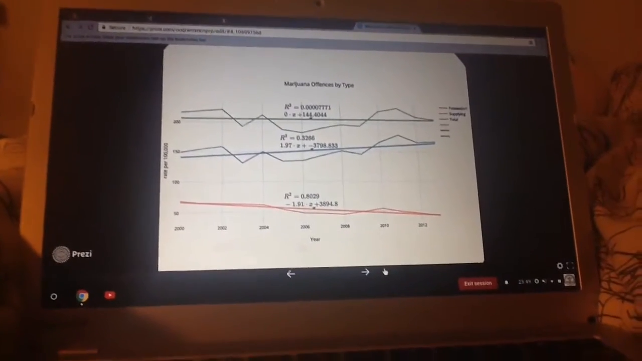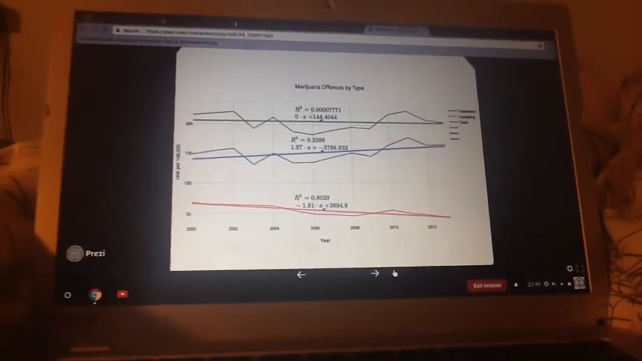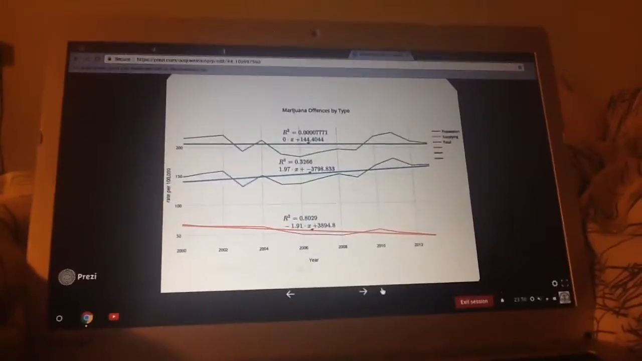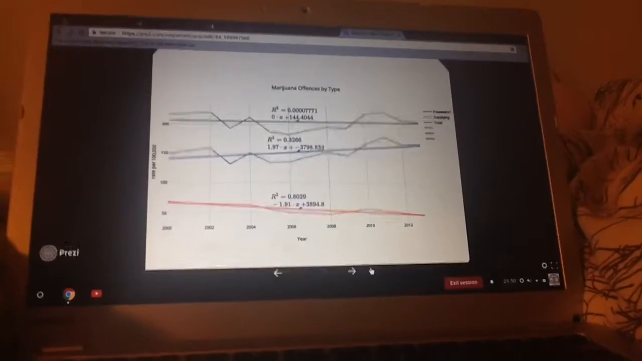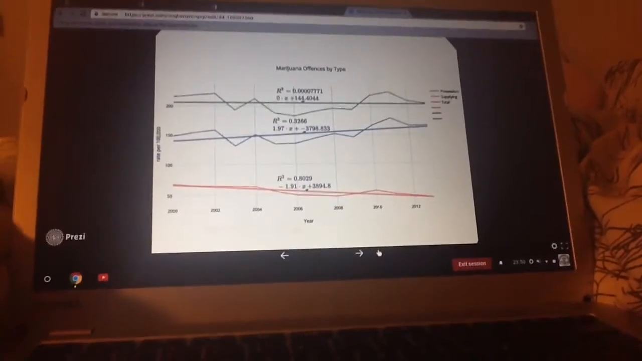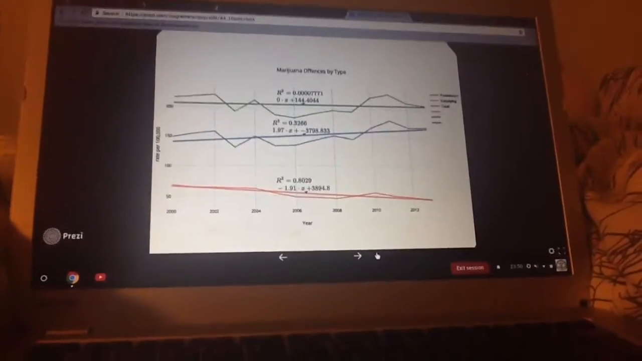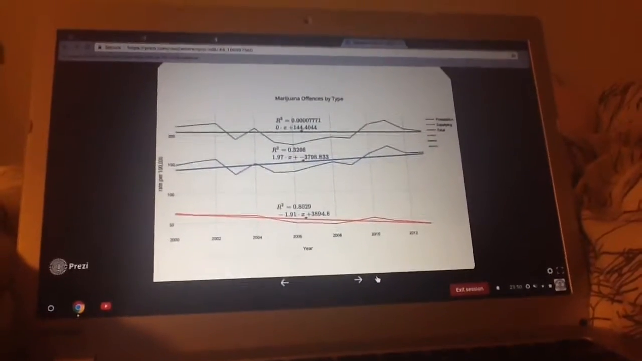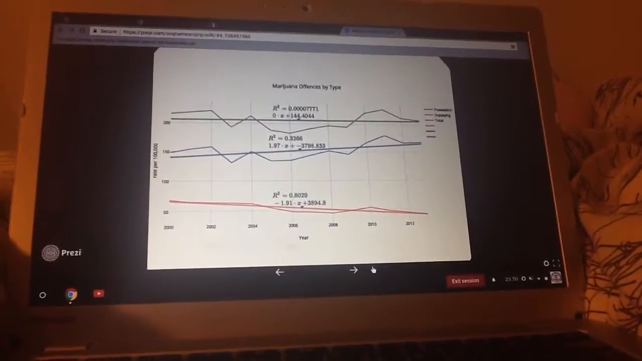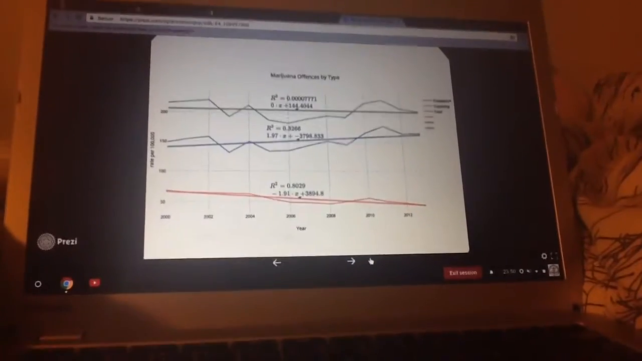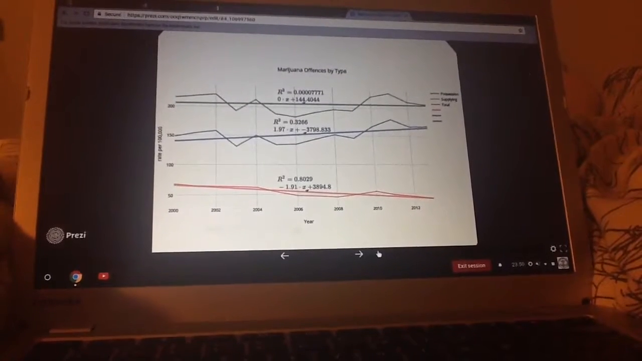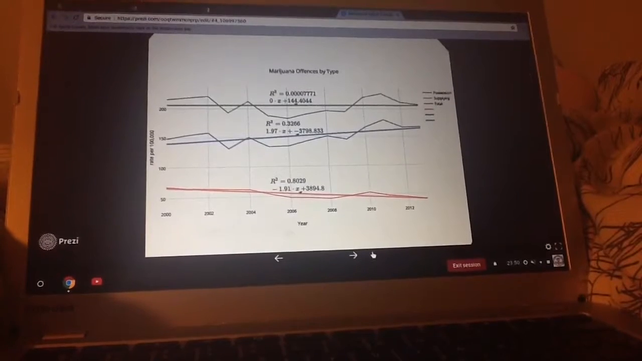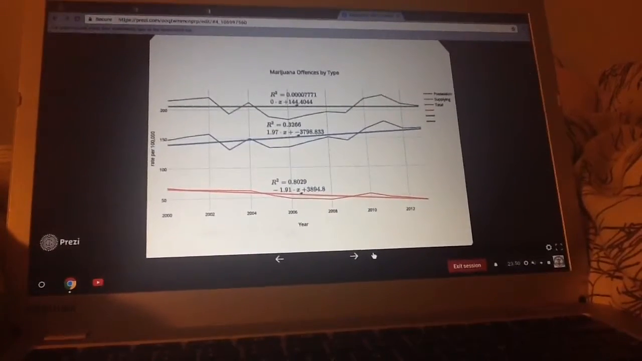This is a graph of the marijuana offenses by type. So the y-axis is rate per 100,000, and the x-axis is the year. The blue line is for the possession offenses. It follows an upwards trend and continues to increase. However, the supplying offenses continue to decrease. I think that this is why the total number, the green line, remains stable at plus 144.4044.